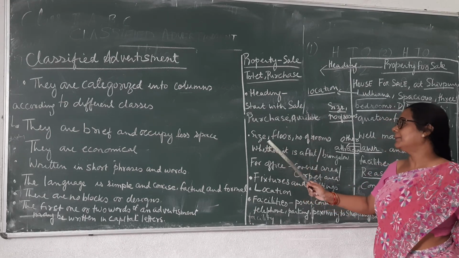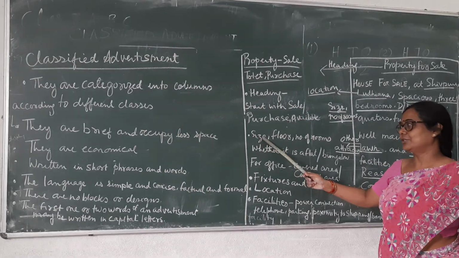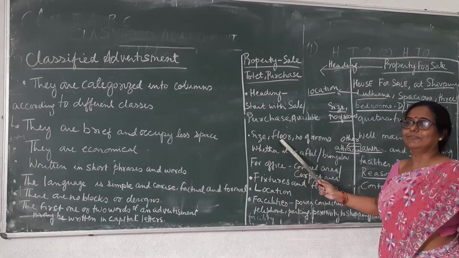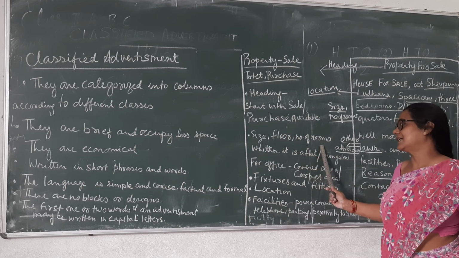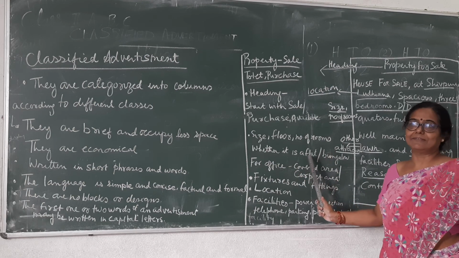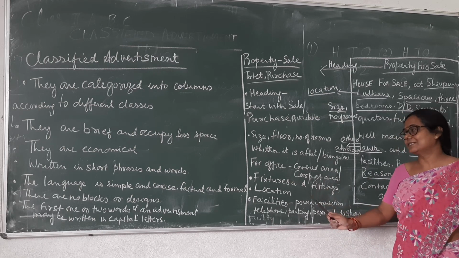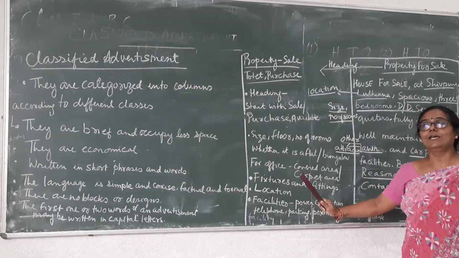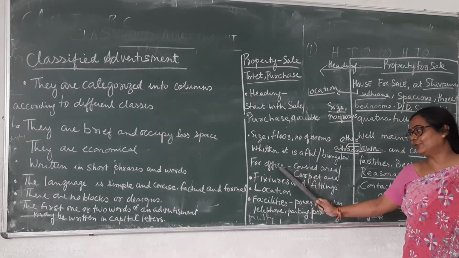Then we talk about the size of the house or plot, whatever property it is, the floor it is on if it is an apartment, and the number of rooms it has. You have to mention whether it is an apartment, a flat or a bungalow. For what purpose it is, for example whether you want to give it out, buy it, or sell it for an office.